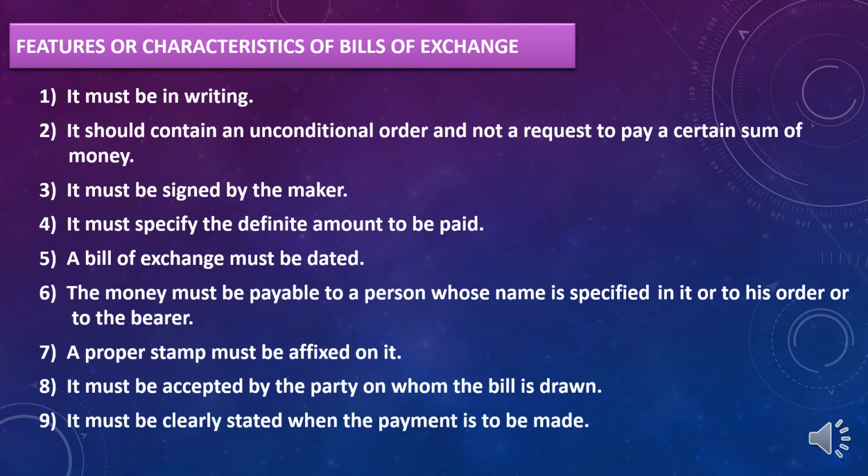And the last one, it must be clearly stated when the payment is to be made. That is, in our example, after 3 months, B is giving 10,000 rupees to Mr. A, that is to the drawer. It should be clearly stated. The maturity date should be calculated and on that particular date, drawee is supposed to make the payment to the drawer.